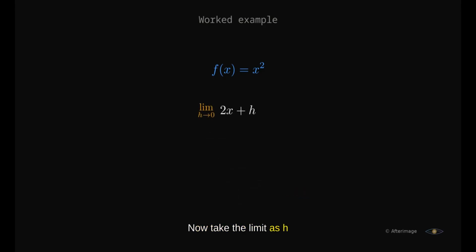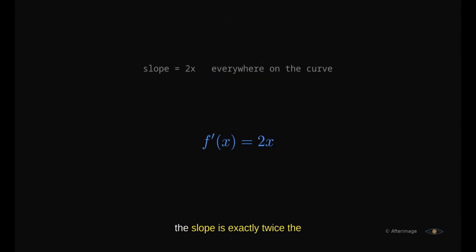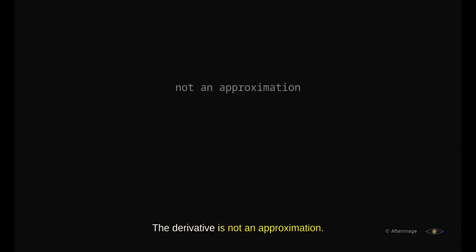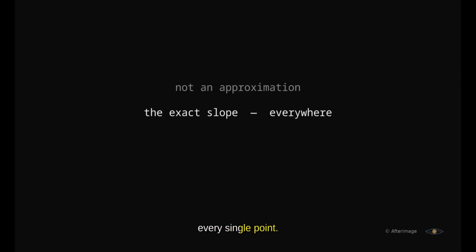Now take the limit as h approaches 0. The h disappears. The derivative of x squared is 2x. At any point on the curve, the slope is exactly twice the x value. At x equals 1, the slope is 2. At x equals 3, the slope is 6. The derivative is not an approximation. It is the exact slope at every single point.